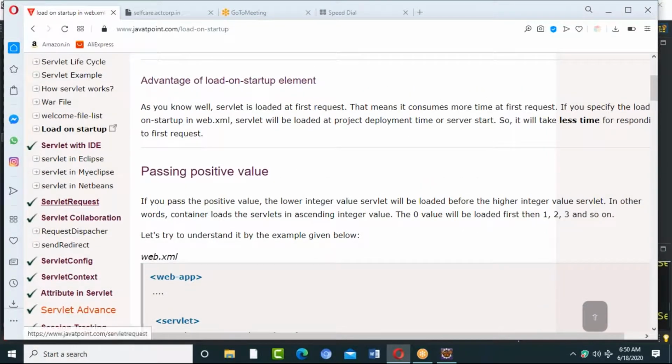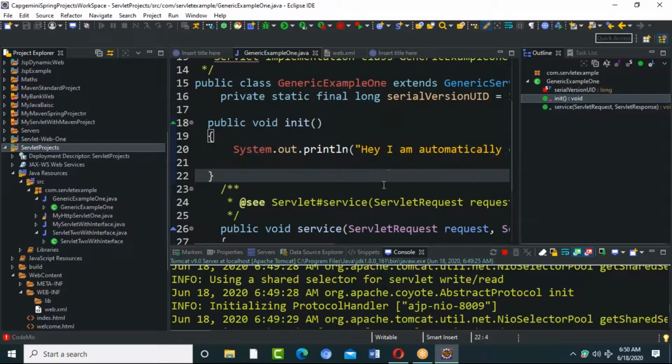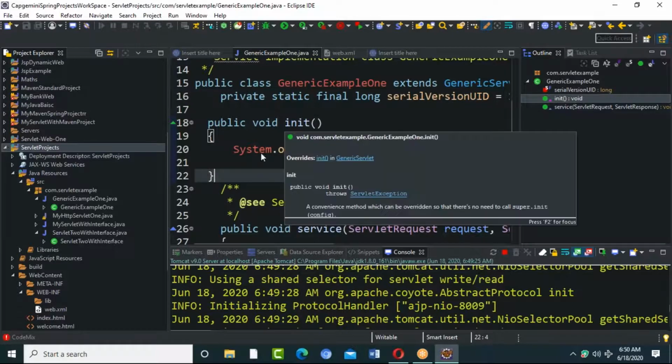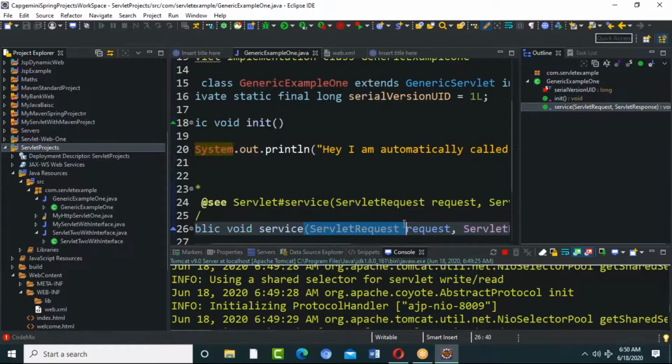Now coming to the servlet request. We have basically two objects. After the servlet object has been created, it calls the init method. When it is calling the init method, it also has to create one object. What is that object? The init method has a parameter, that is servlet config. That servlet config object will also be created. When you call the service method, the servlet request object and servlet response object will be created.